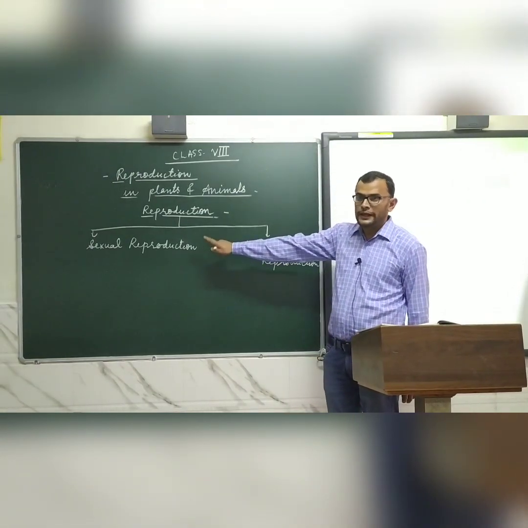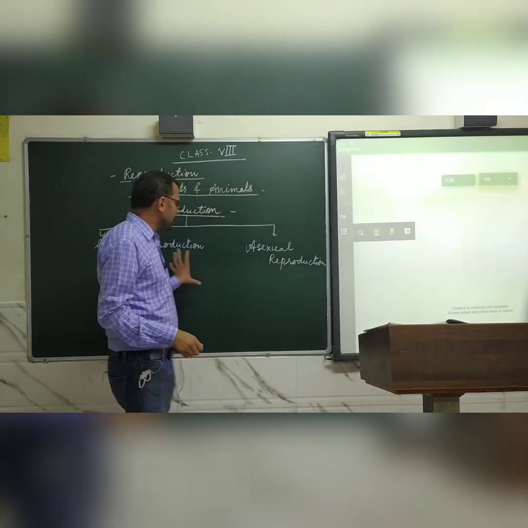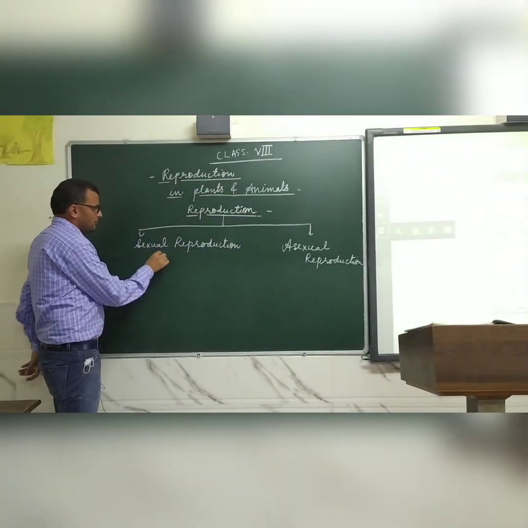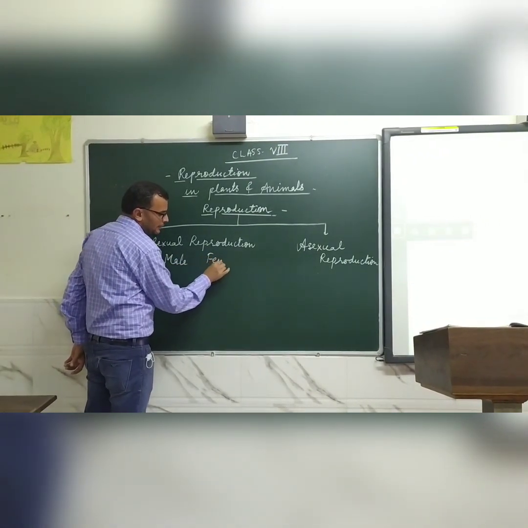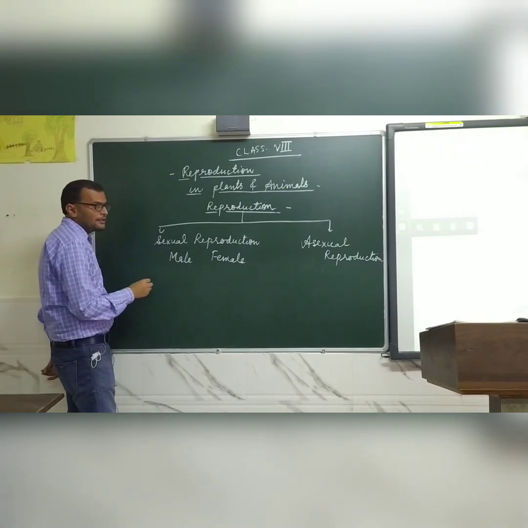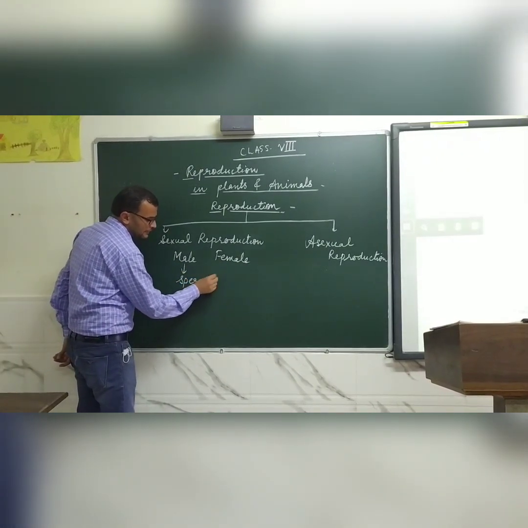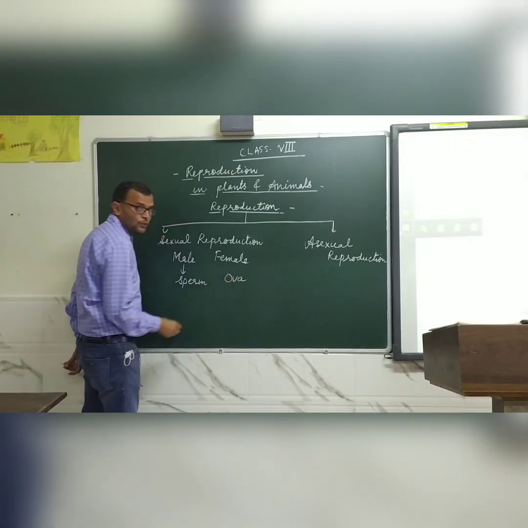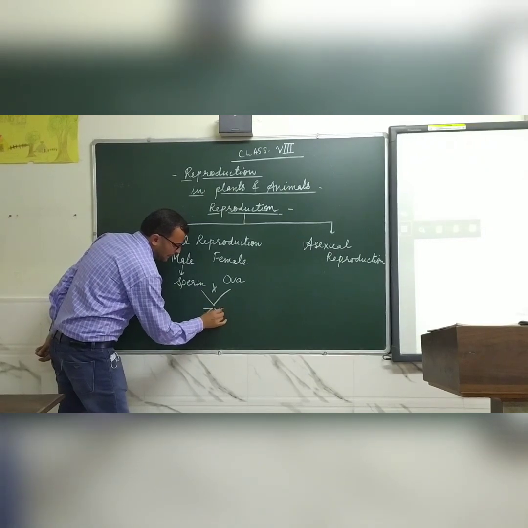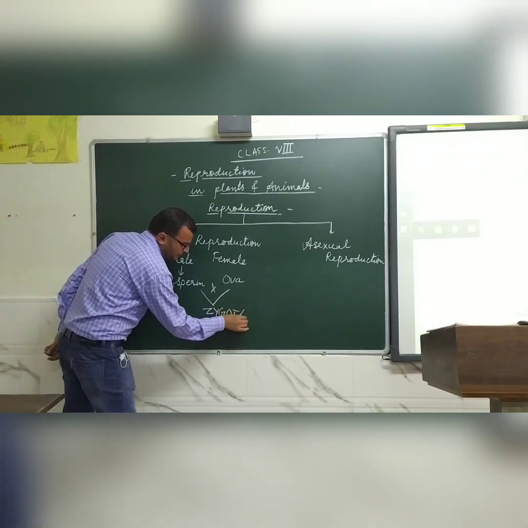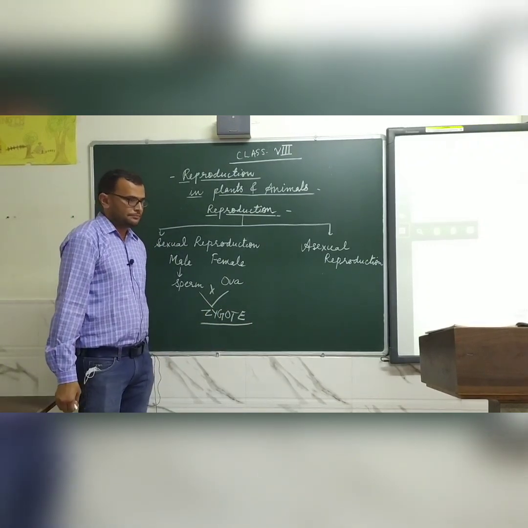Sexual reproduction is one in which two parents participate. Here two parents are required, one parent is male and another one is female. The male sex cell, that is sperm, and the female sex cell, that is called ova or ovum, fuse together and form zygote, and after zygote embryo, and the development of embryo changes into a new young one.